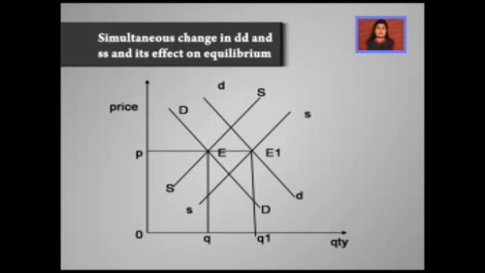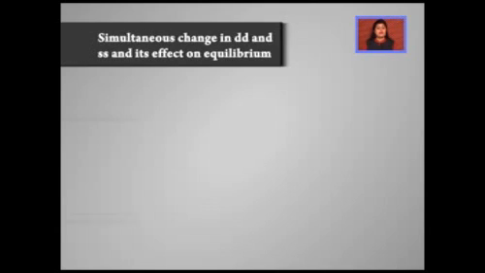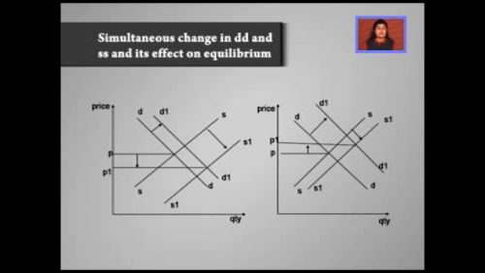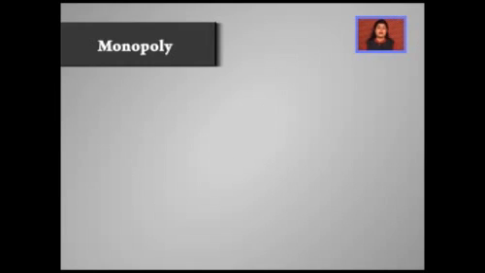There can be many cases. We can make minor variations in the proportion of changes in supply in response to changes in demand, and we can see that in certain cases the equilibrium price will increase, in certain cases the equilibrium price will go down, and in certain cases it will remain constant. For your ready reference, we have made all the diagrams in the coming slides which you can view and understand the thing very clearly. Now, let's move on to the next market form.